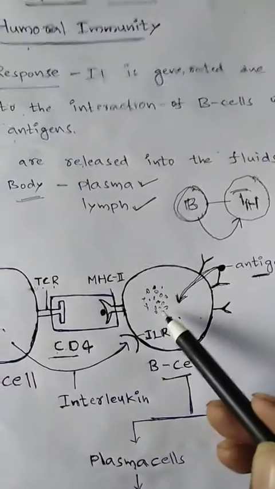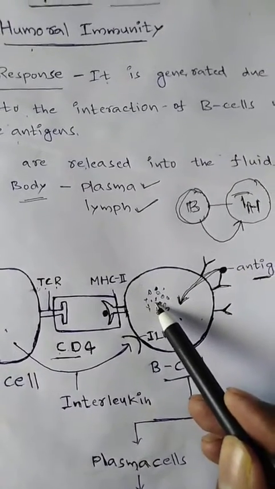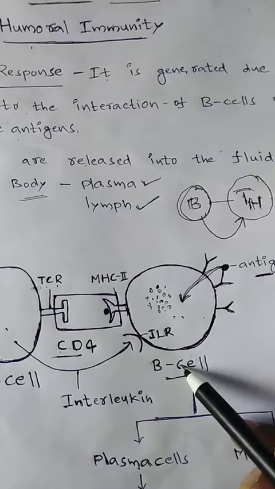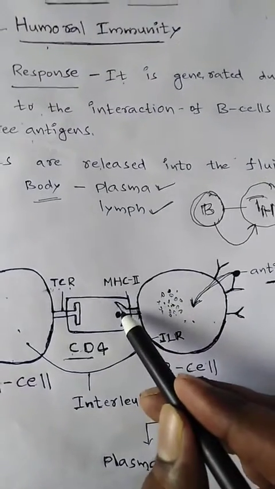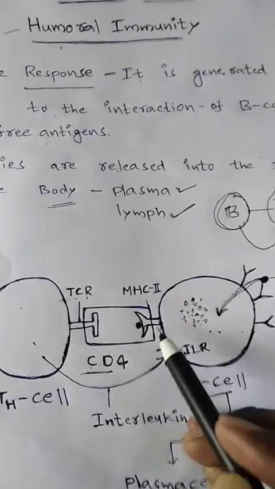Next, the B cell displays the antigen fragments on MHC class 2 proteins.